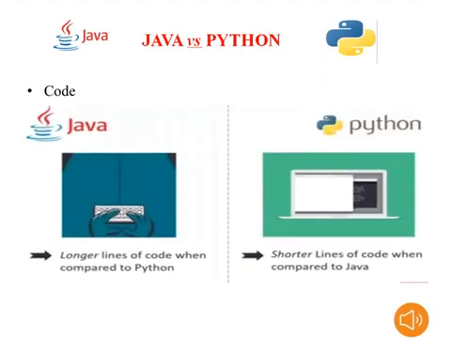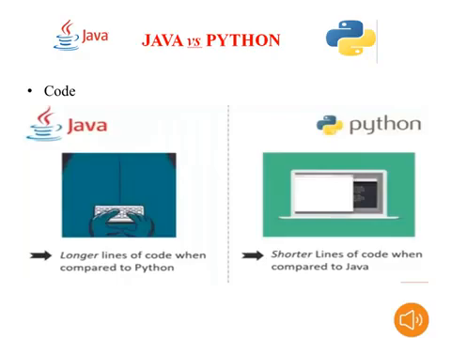Now our time is to go for the code. As a programmer, as computer science students, definitely we will consider the code. We will see longer lines of code in Java when compared to Python. According to the programmer's point of view, Java is somewhat difficult compared to Python, because in Python very small lines can retrieve a lot of information.